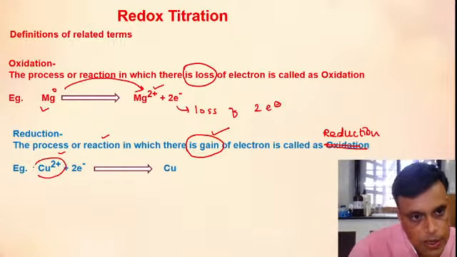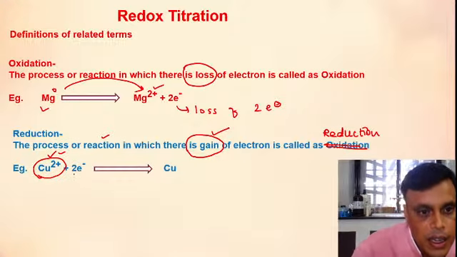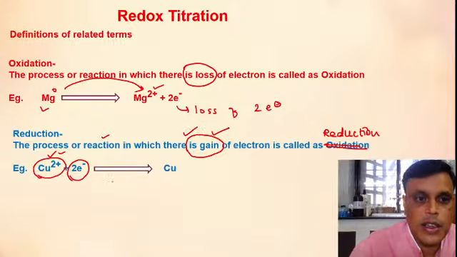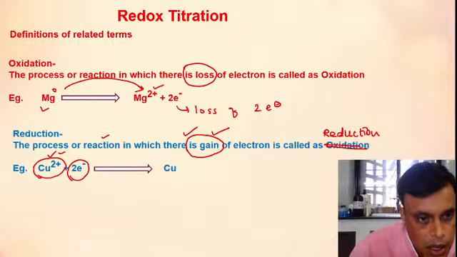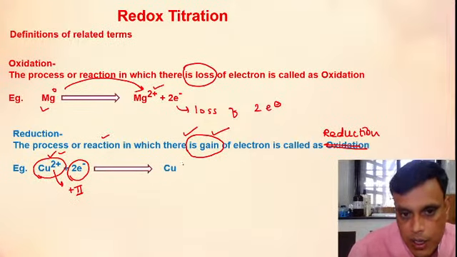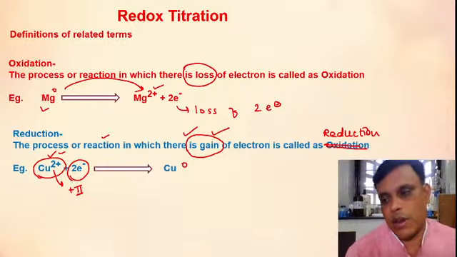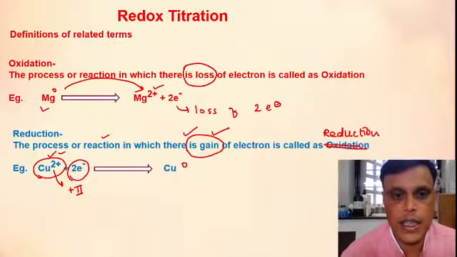Here the charge on the complex is 2+, and gain of 2 electrons is shown, so gain of electrons is there, so it is a reduction process. Another way: here the charge on the complex is +2, and here it is 0. So when there is a decrease in oxidation state or a decrease in positive charge, it is also called reduction.